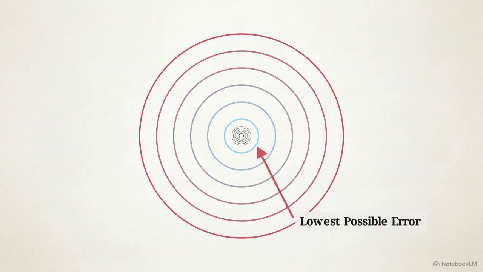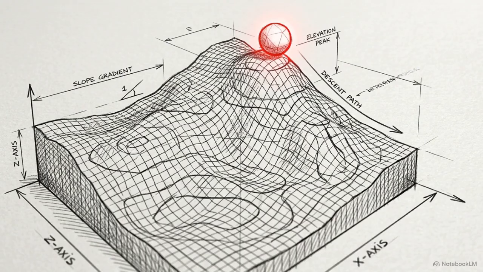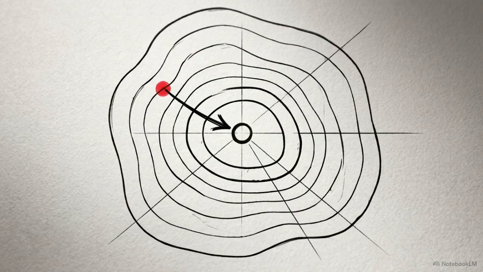Flattened into a 2D topographical map, the smallest ring's center represents this lowest possible error. Because our algorithm is essentially blindfolded, it has to feel its way down. It calculates the derivative, or the gradient, of the cost function to determine the exact slope of the mathematical ground directly beneath its current position. Using that slope calculation, it steps strictly in the direction of the steepest downward trajectory.